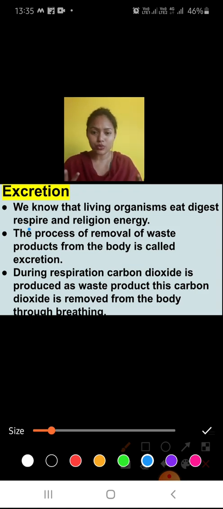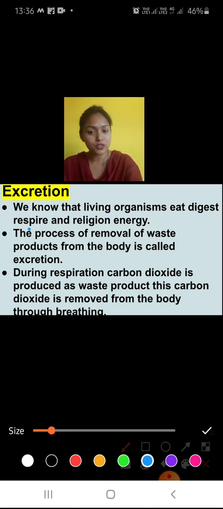So what will be produced? Waste will be produced, yes or no? This waste comes out of our body in the form of sweat, heat, urine, and many more.